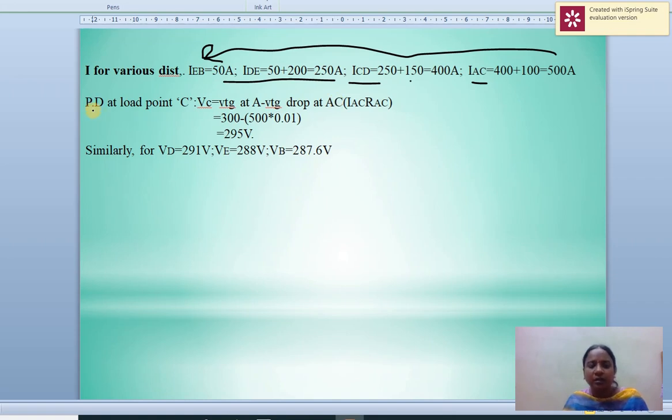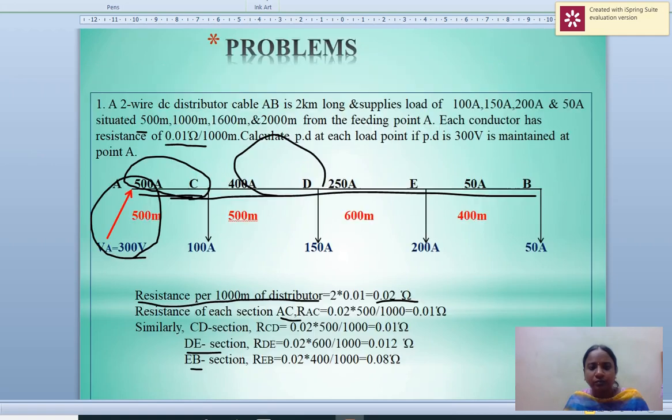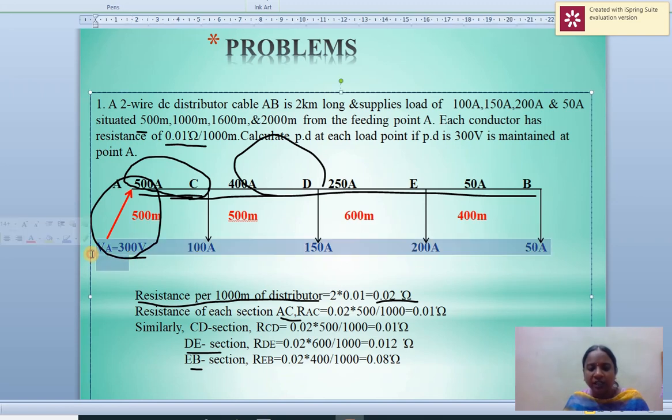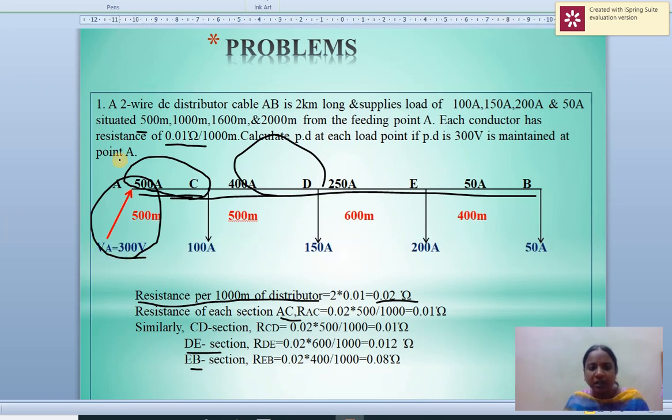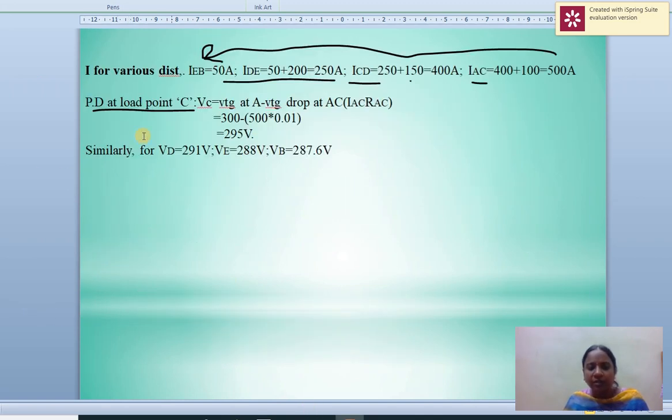Next is to calculate the potential difference at point C, VC. The voltage at the initial point VA is given, that is 300 volts. From this we can find the potential difference at point C: voltage A minus the voltage drop, and the voltage drop is IR.